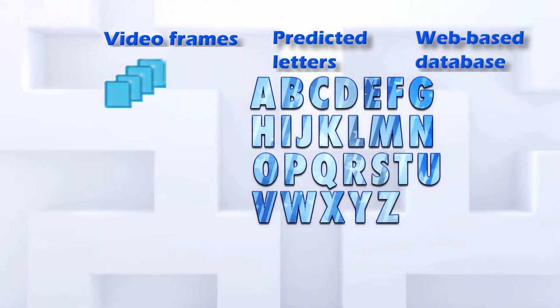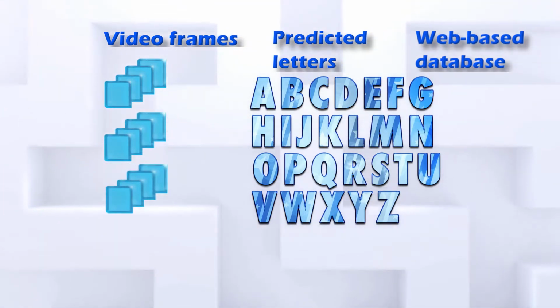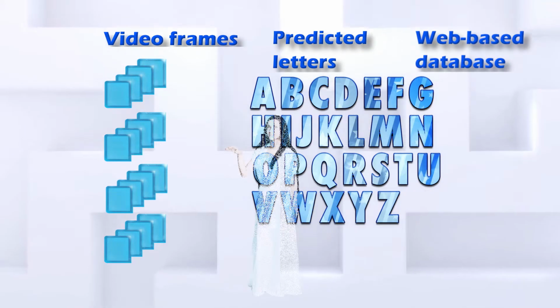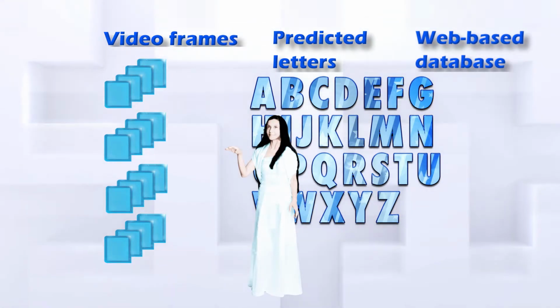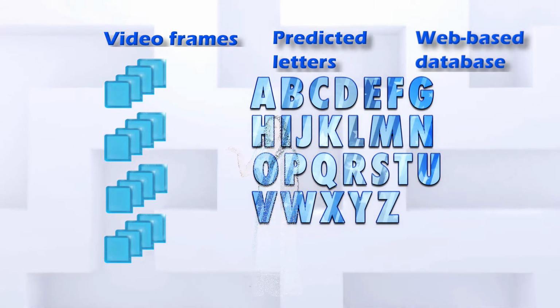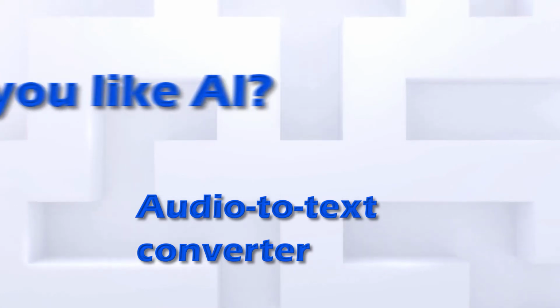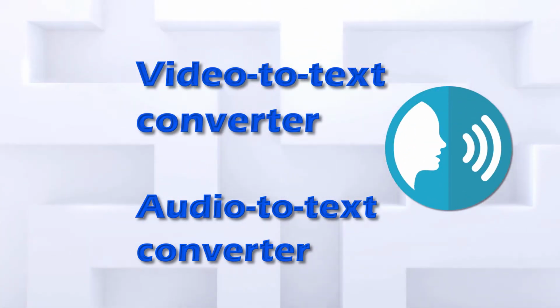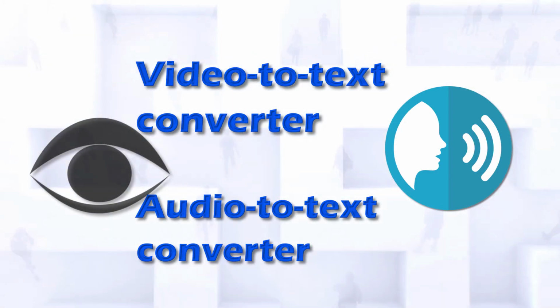The input consists of a sequence of frames and the output is a sequence of words. The neural net generates captions for videos. The model learns from video clips and paired sentences which describe the depicted events in natural language. The audio-to-text procedure generates the question, "Do you like AI?" The video-to-text procedure generates the answer, which is a smile.